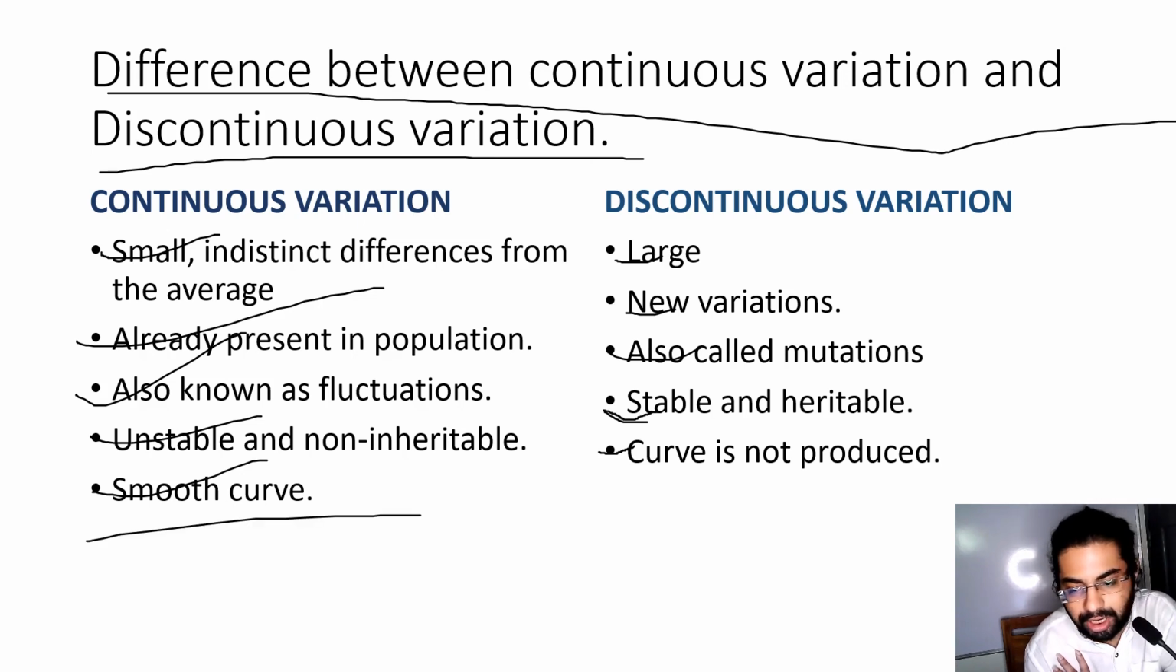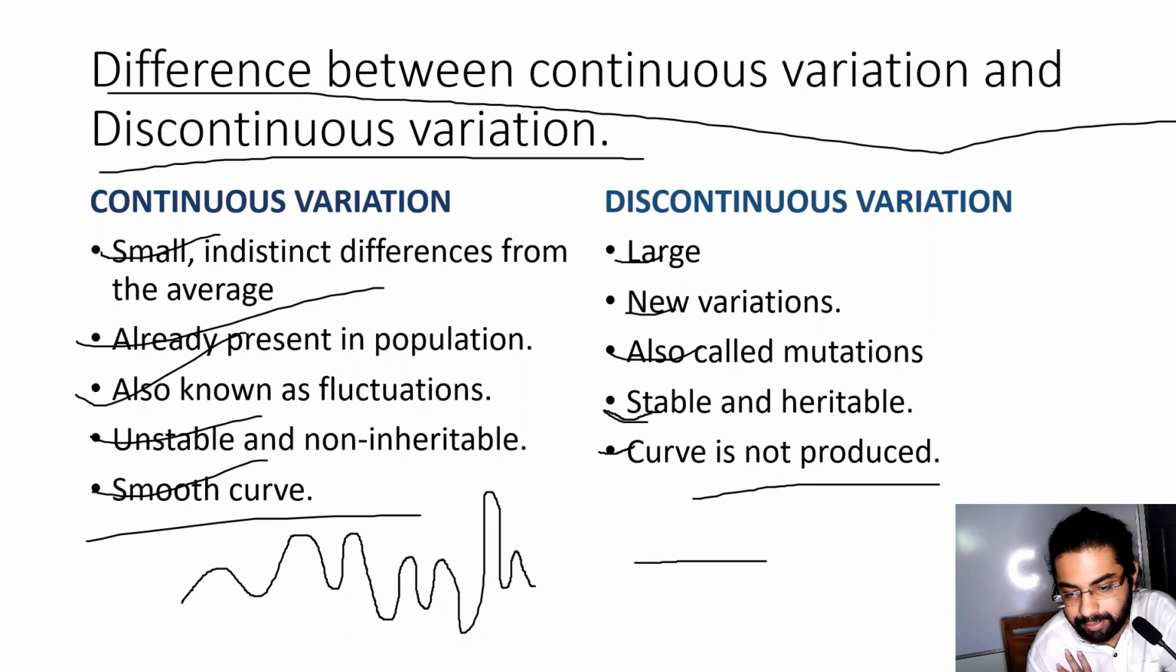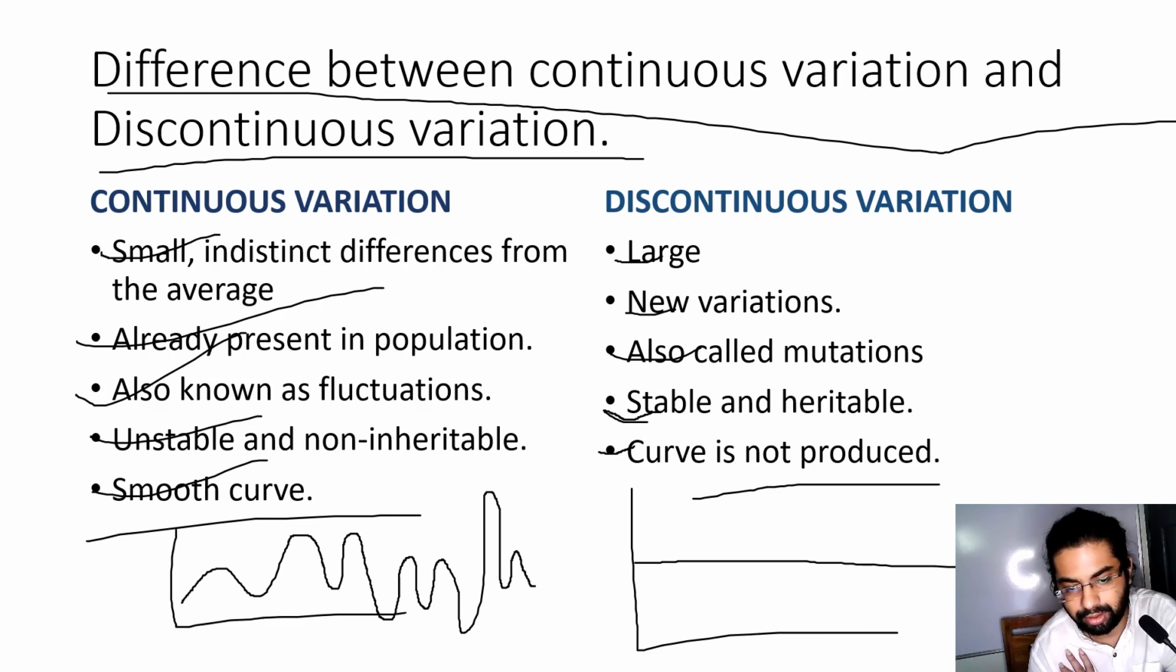Why is a smooth curve produced in continuous variation and a curve not produced in discontinuous variation? Continuous variation produces a smooth curve, that is, it depends upon the changes in the environment, fluctuations, not so stable. But a curve is not produced because it is stable, and so a curve is not produced in discontinuous variation. This is the way to explain continuous variation. You just think of these 2 points, this is sufficient. This is stable, this is unstable, fluctuating. Okay.